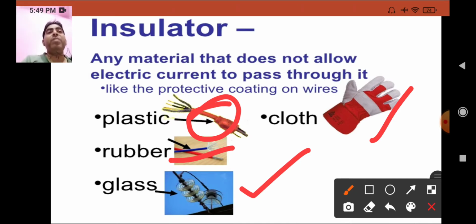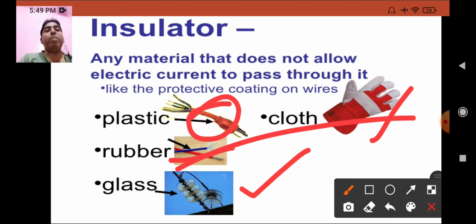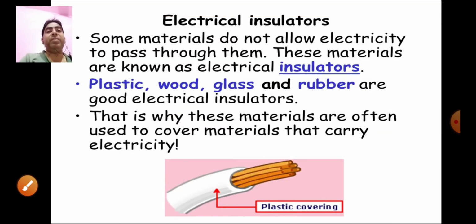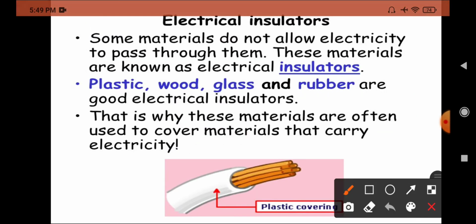Electricians wear rubber gloves while working with electricity because rubber is a good insulator and protects them from electric shock. Rubber and plastic are used for covering electrical wires, plugs, switches and other parts of electrical appliances that people might touch.